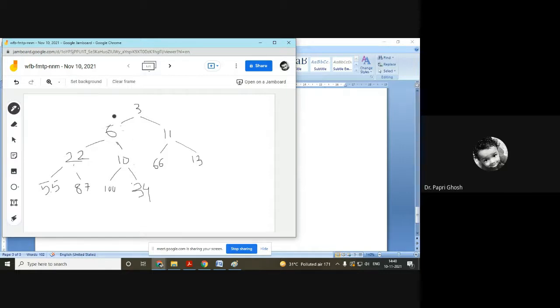So after that, we are going to this particular trio. 3 is less than 6, 3 is less than 11. So this is the final tree. So you have to create the tree in this way.